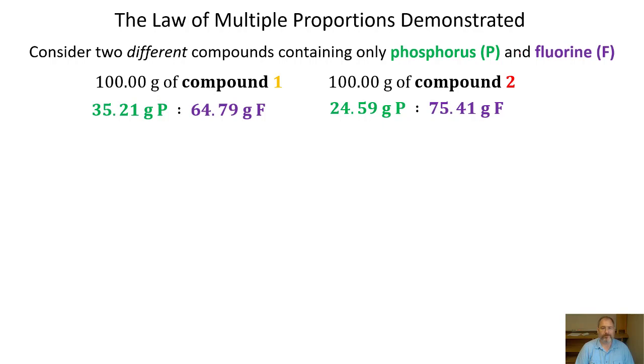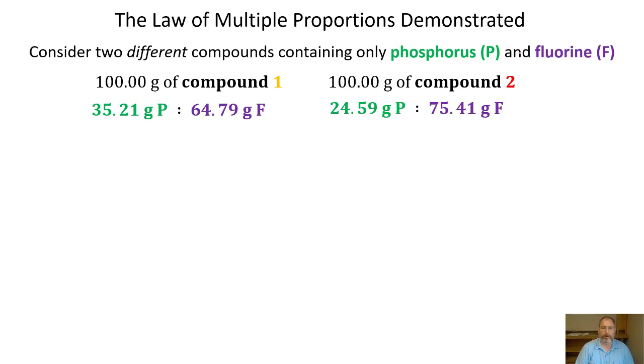In order for us to see whether these two compounds fulfill the law of multiple proportions, what we want to do is compare the mass ratio of the fluorine to each other in the two compounds. But in order for us to do that, we have to make sure that the phosphorus in both compounds is the same amount. What we're going to do, therefore, is re-express the different phosphorus and fluorine ratios per 1 gram of phosphorus in both compounds.